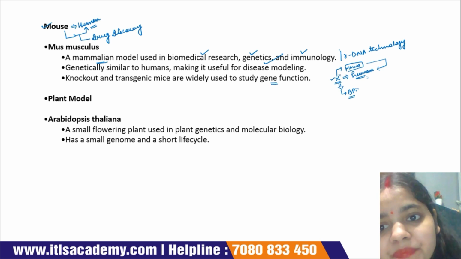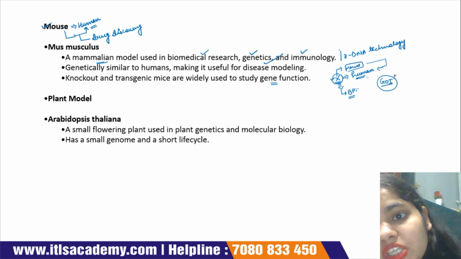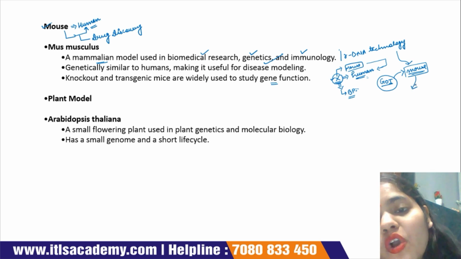First, we prepare our gene of interest, then we insert this GOI into the mouse. Whenever we inject this GOI into the mouse, with the help of rDNA technology, we see the expression of this particular gene in the mouse.